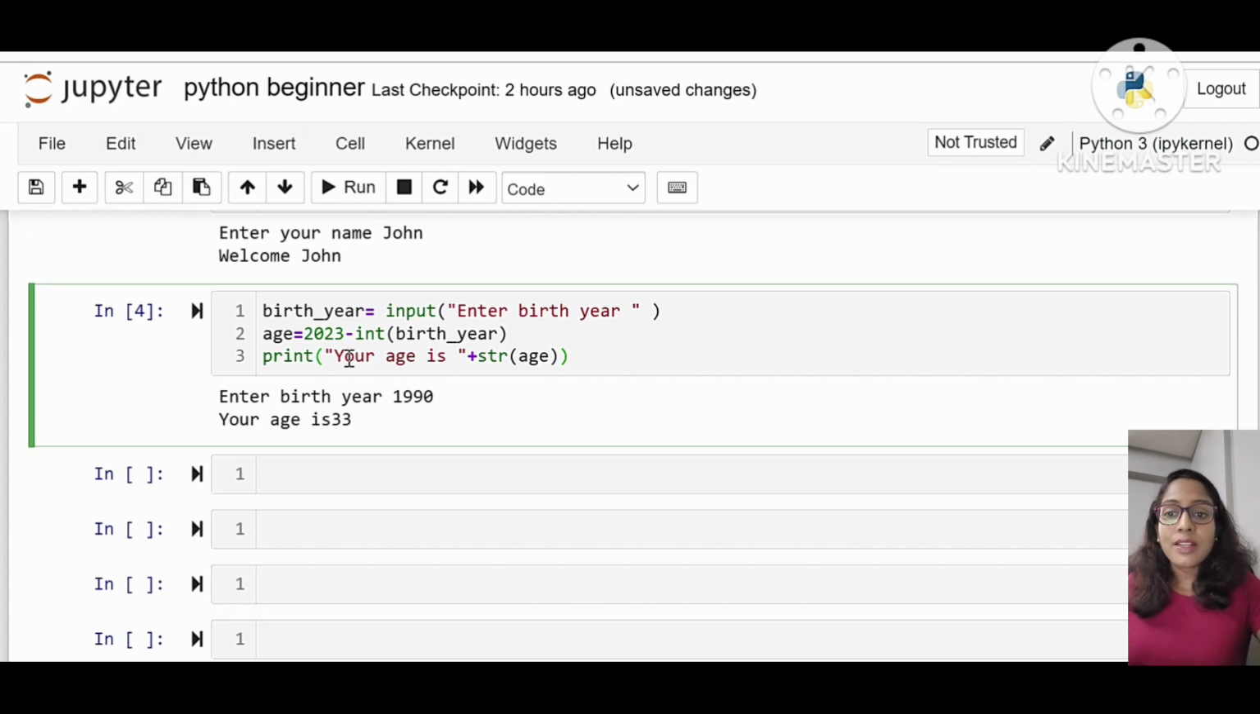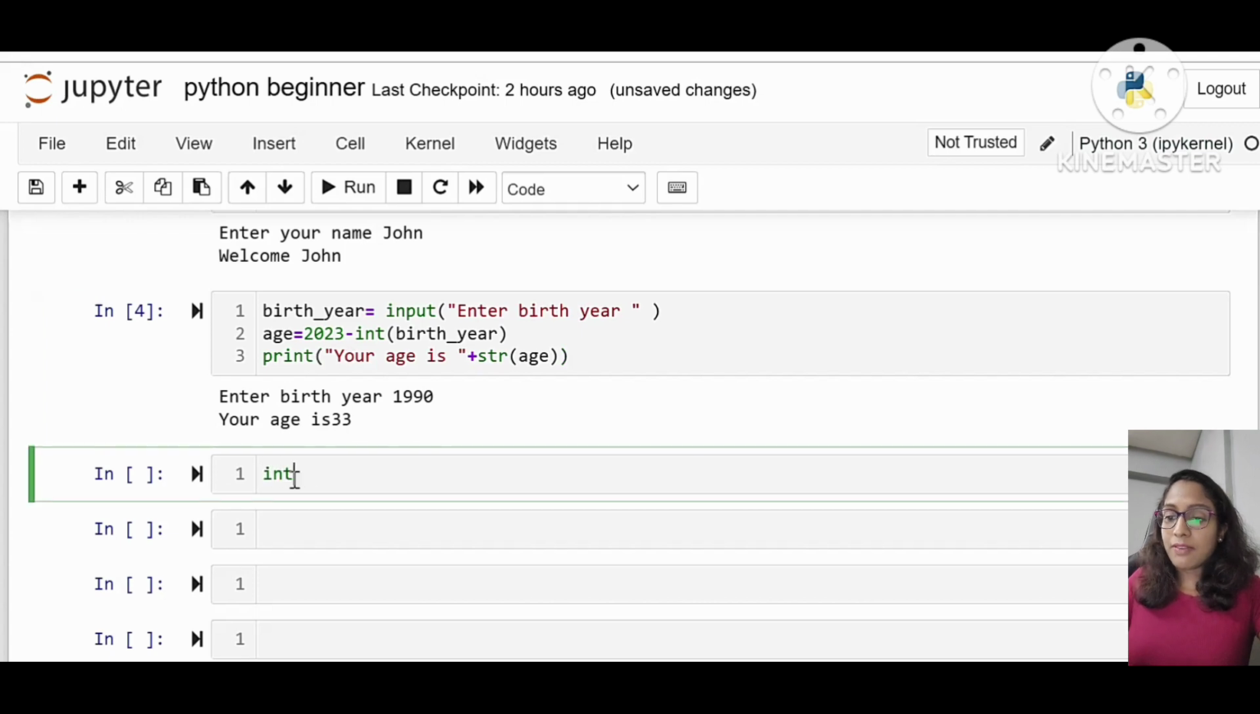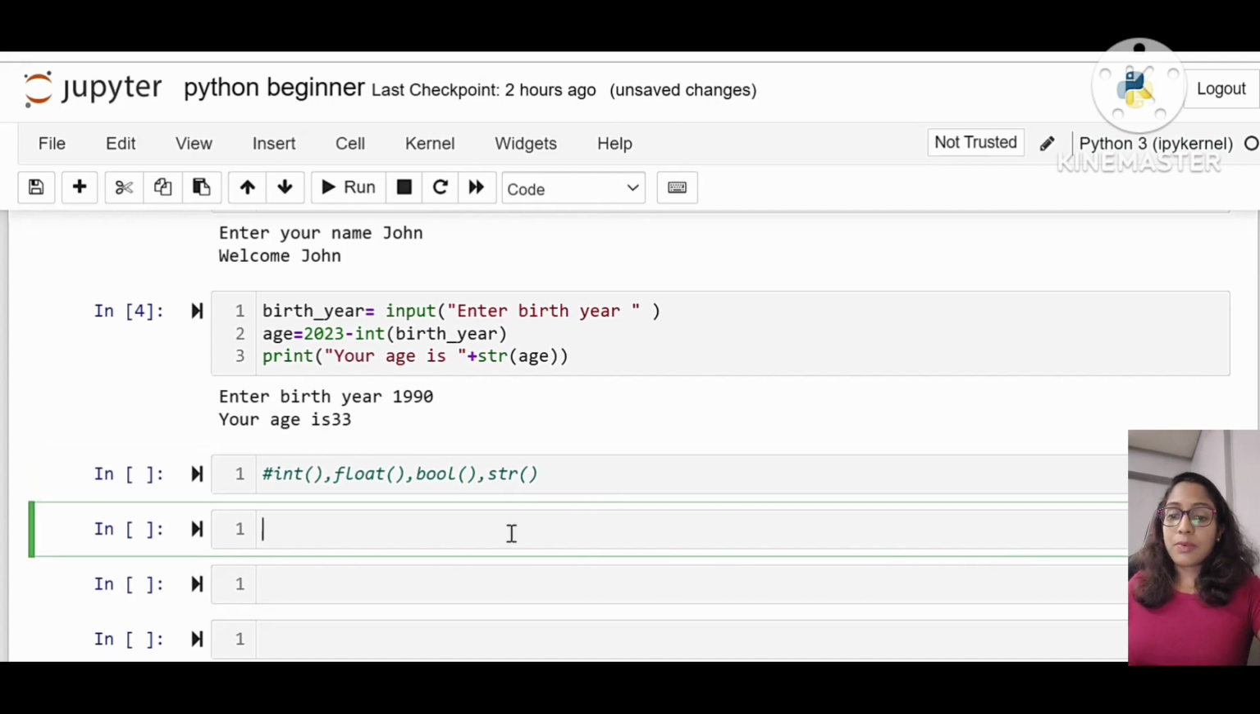So there comes the use of these functions like int. If we have to convert it into a float, we can use float. To convert it into bool, we can use the bool function. To convert to a string, we can use the str function. So these are some of the typecast functions used in Python. Okay, hope you understand. Next, I am going to discuss strings.